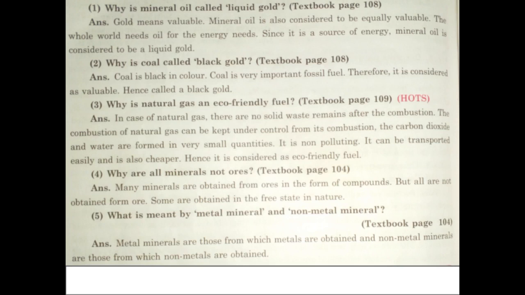Why are all minerals not ores? Many minerals are obtained from ores in the form of compounds, but all are not obtained from ore. Some are obtained in the free state in nature. What is meant by metal mineral and non-metal mineral? Metal minerals are those from which metals are obtained and non-metal minerals are those from which non-metals are obtained.